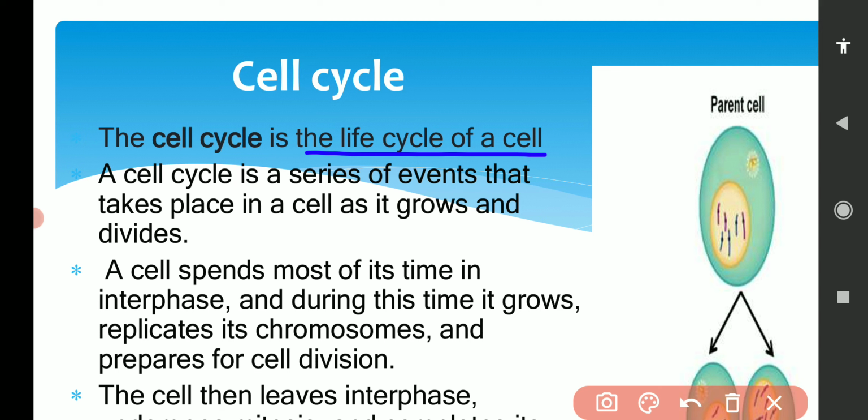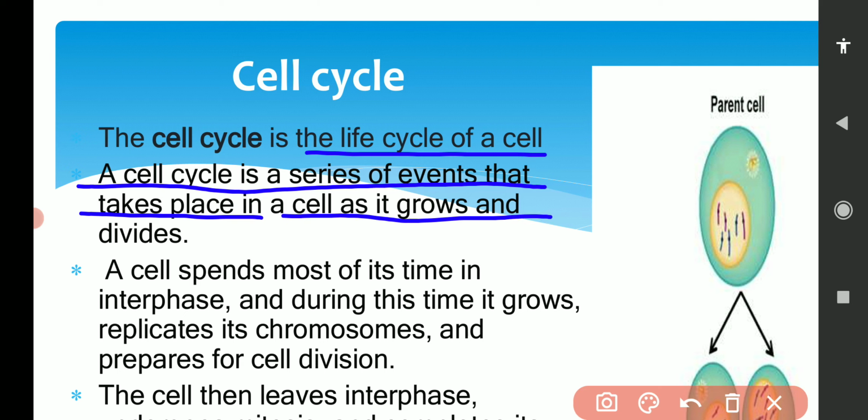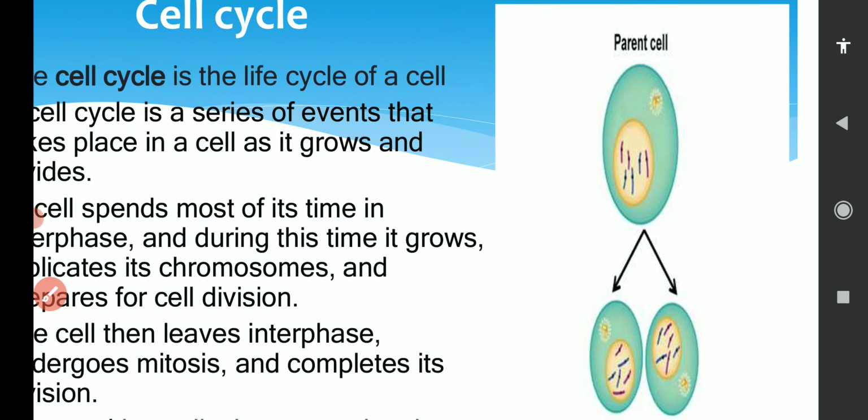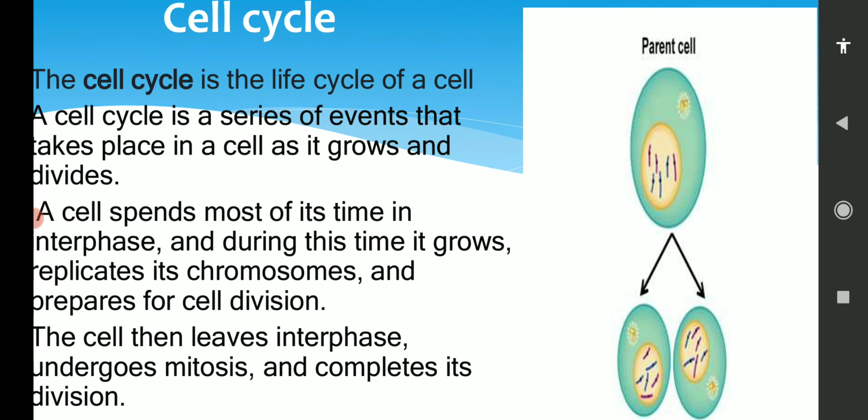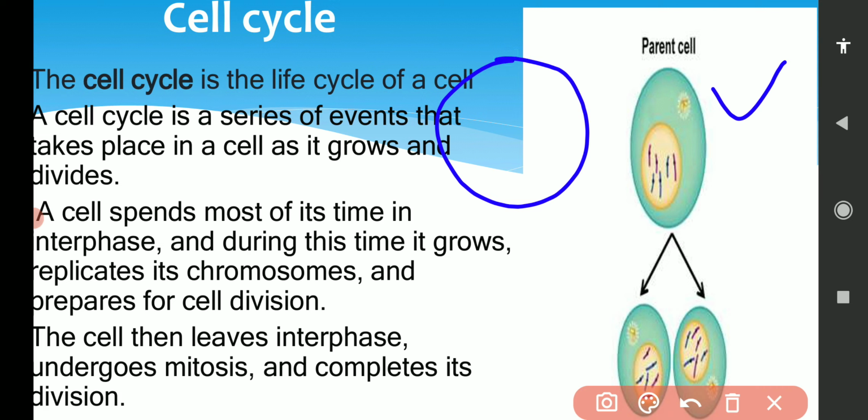A cell cycle is a series of events that take place in a cell as it grows and divides. For example, this is a parental cell, or we can say the mother cell, which will complete a life cycle or a cell cycle, and after completion of this cycle it will divide into two daughter cells.